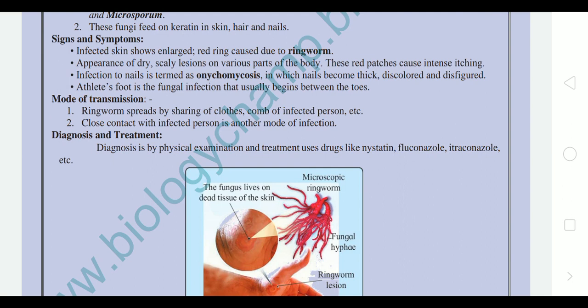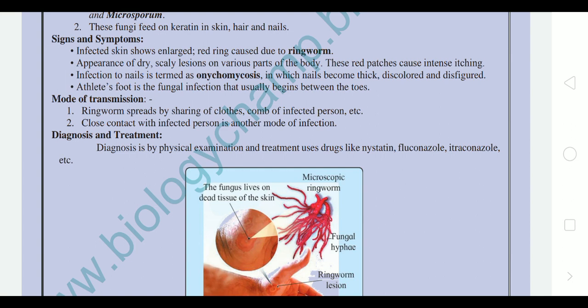Appearance of dry scaly lesions on various parts of the body. So these lesions are found on different parts of the body. Red patches, which are responsible for the itching, are found on the skin, anywhere on the body.